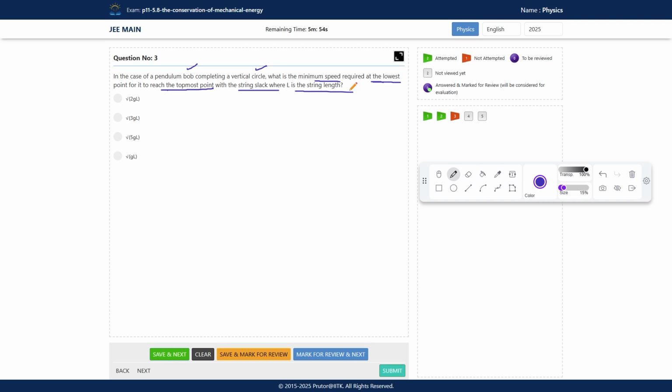So in this question, you have to find out the minimum speed. What is the minimum speed? Please solve. Here use the conservation of energy. So it will be this one.